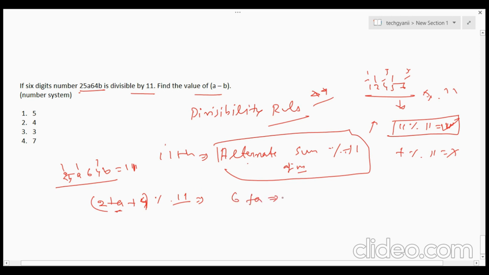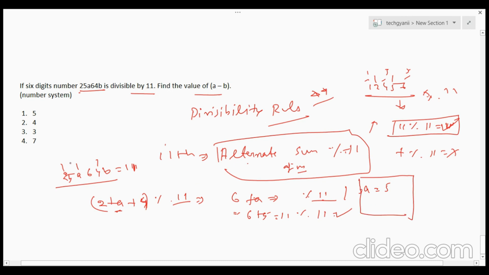Now 6 plus 4 is 10, so 10 would not be divisible by 11. If I take a equal to 5, then 6 plus 5 equals 11, which is divisible by 11, so it would be correct. So we can take the value of a equal to 5, right?